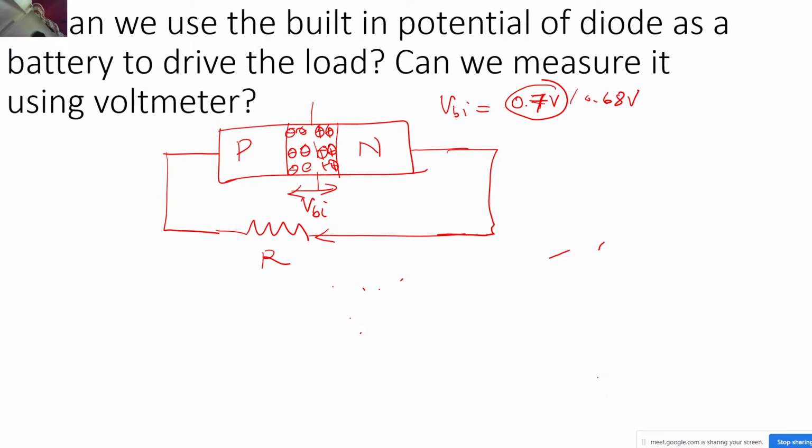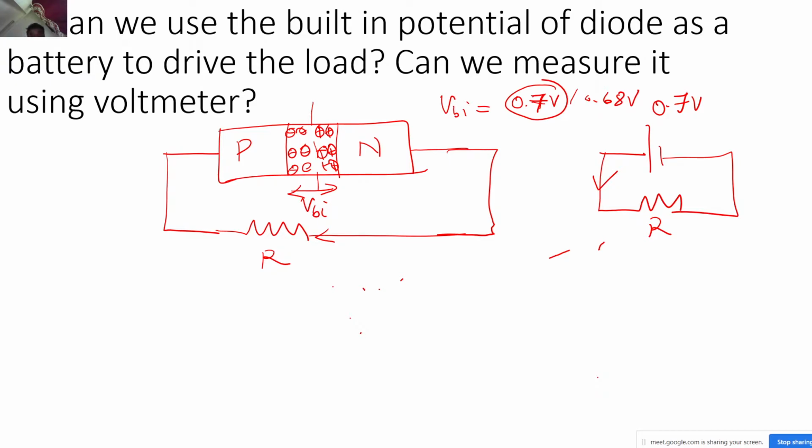Okay, so I will just give you one more analogy. Let's say I have a battery over here. Let's say this is not from the diode, right? Let's say I have connected this separately across the load, correct? So now the current can flow through this easily, right? Correct. So see, what is the role of the battery? The battery helps in pushing the electrons across the load, correct? The rate at which the electrons are coming into the battery and the rate at which the electrons are going out of the battery is the same, right? So you can say it helps in pushing the electrons, basically, correct?